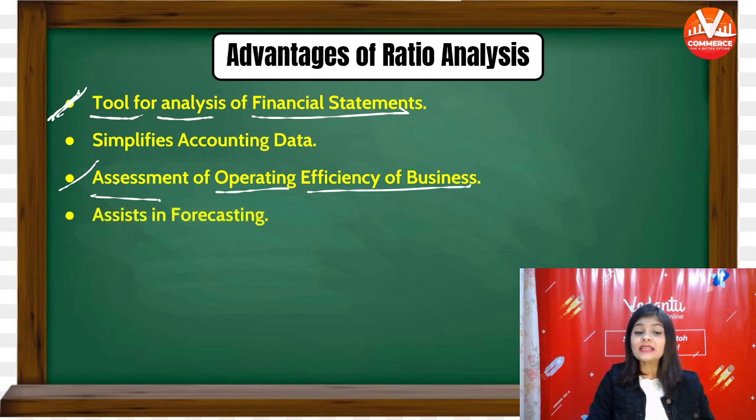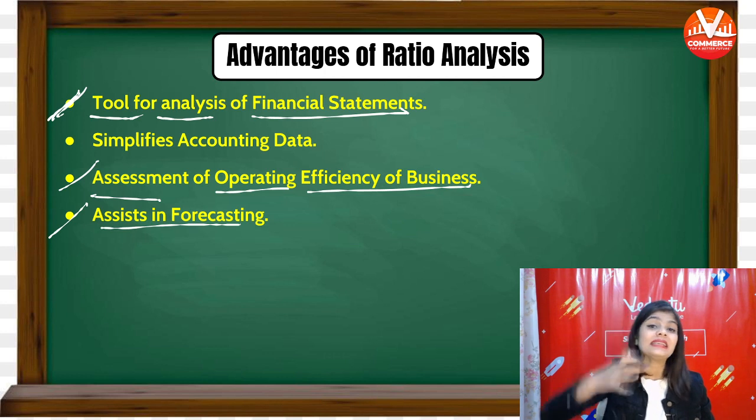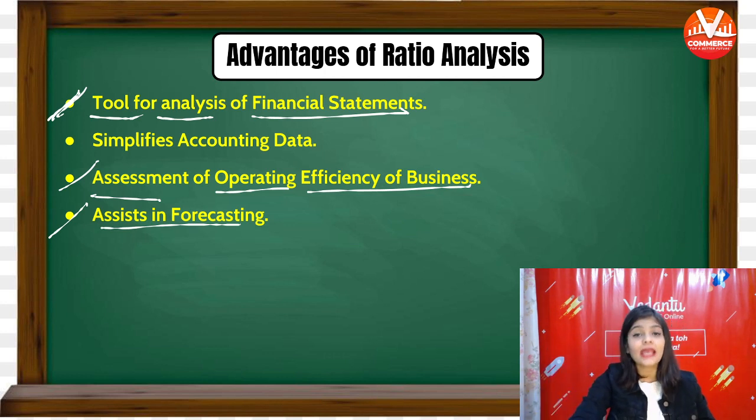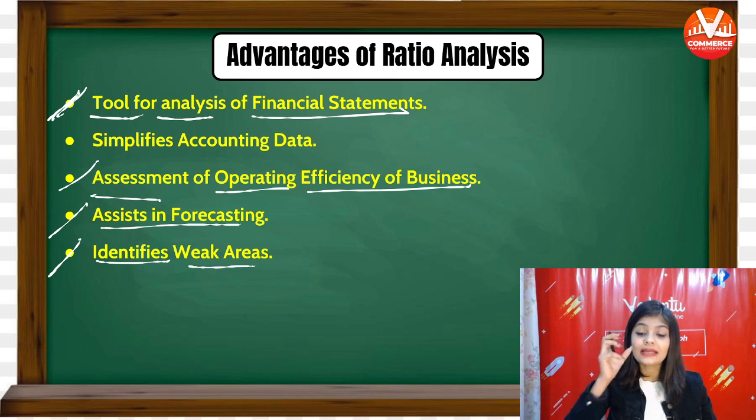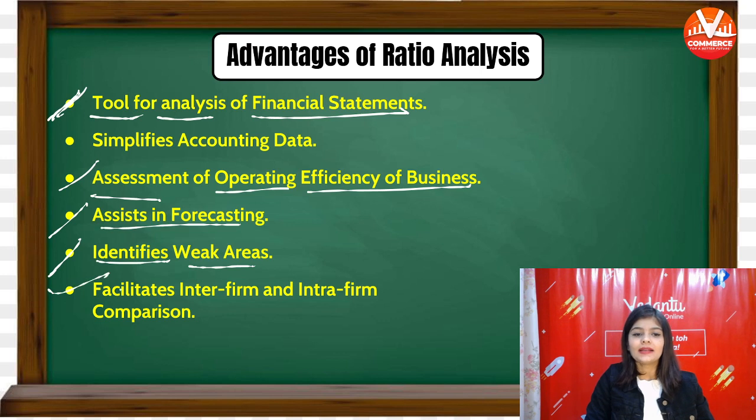Then it helps in forecasting. You can plan about your future. You can take decisions for your future. Then it identifies the weak areas. It will help you to identify the weak points of the business, that in which areas you are weak, you are lacking. And this is again same as the objective. It helps in facilitating the intra-firm and inter-firm comparison.